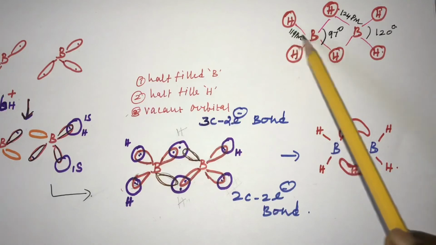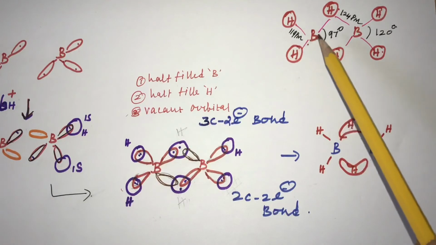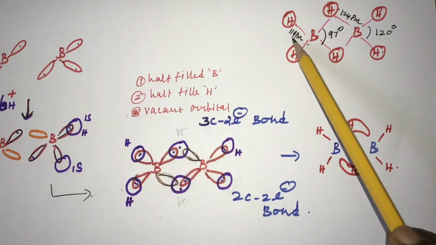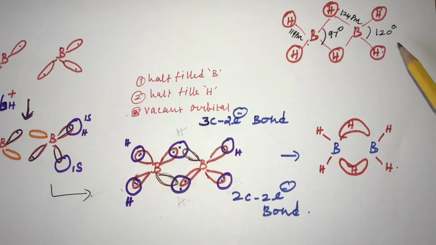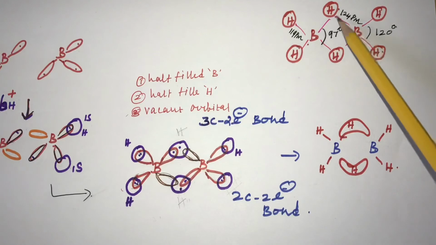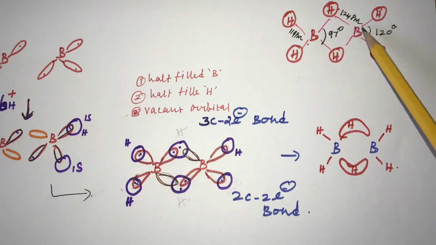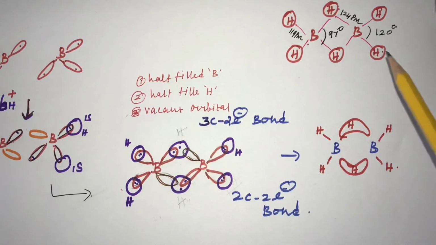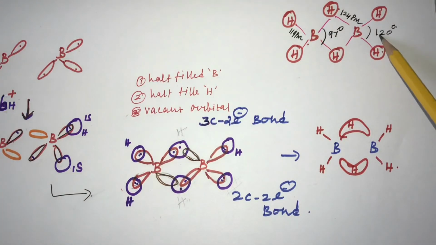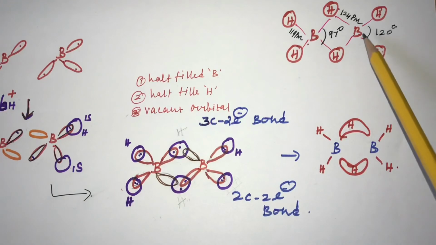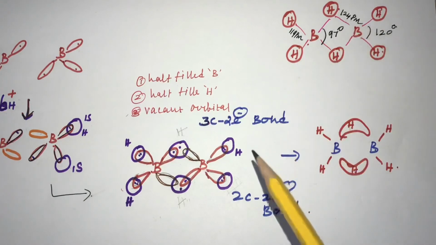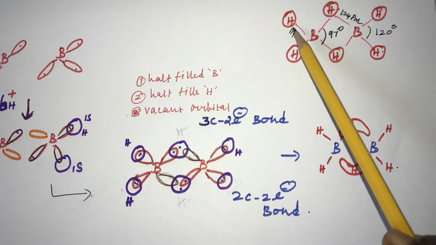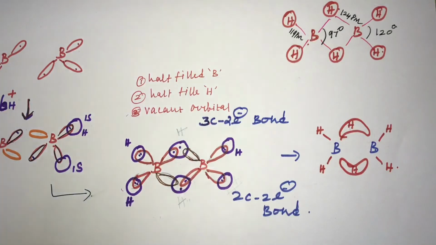The terminal boron-hydrogen bond length is 119 picometers, and the bridged boron-hydrogen bond length is 124 picometers. The terminal boron-hydrogen bond angle is 120 degrees, and the bridged boron bond angle is 97 degrees.